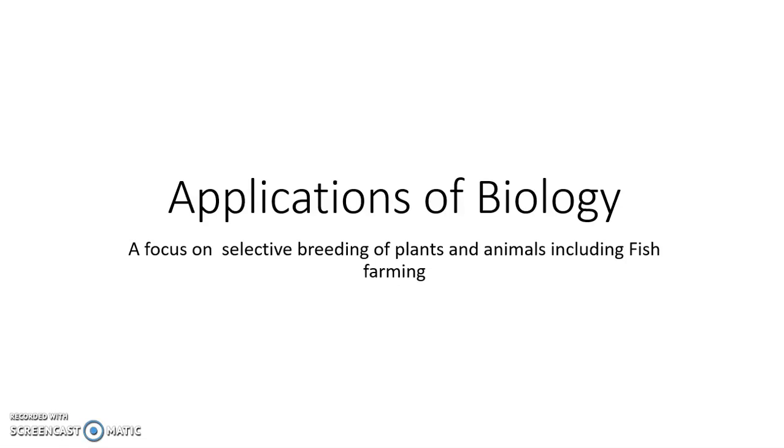In this presentation, we're going to look at the application of biological ideas, and we're going to focus on selective breeding of plants and selective breeding of animals. Animals include fish, of course, and we're going to look in particular at a syllabus statement which asks us to think about modern fish farming.